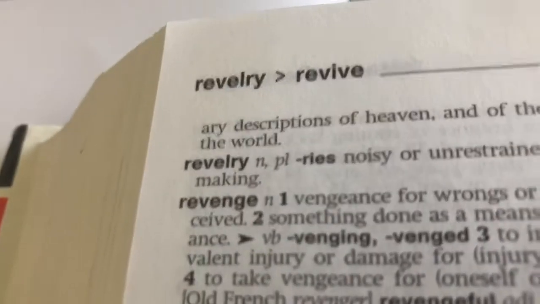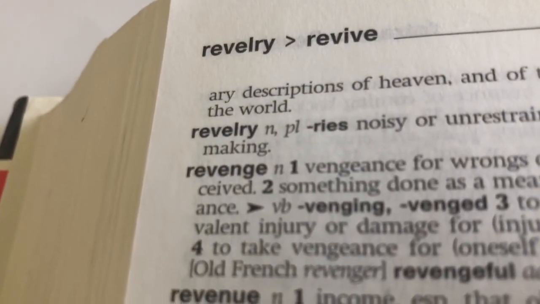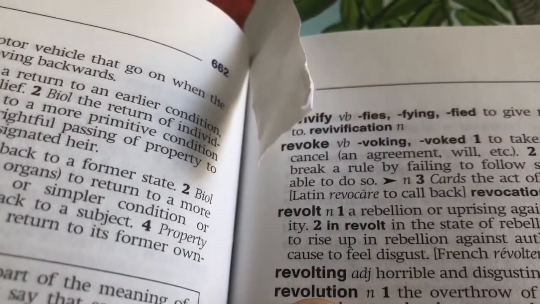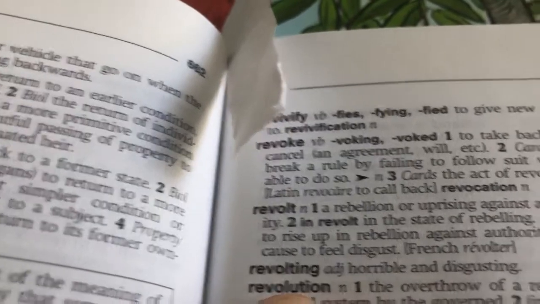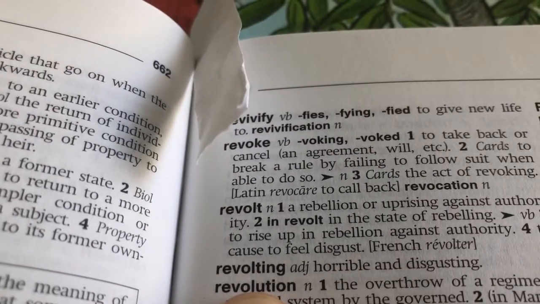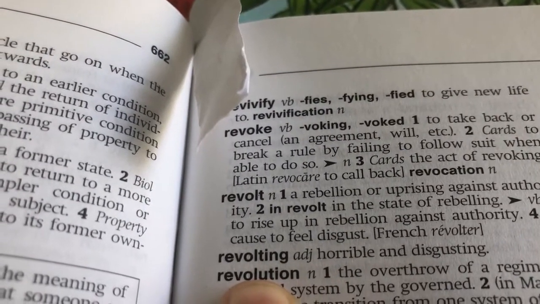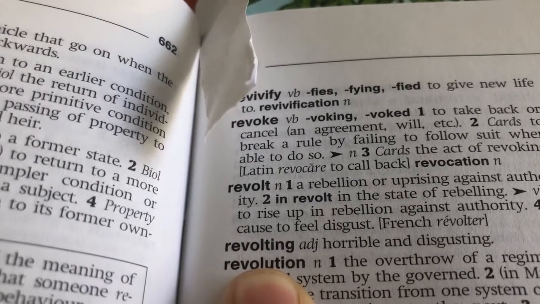So these are REVE. Now E comes before O in the dictionary, so our word will be a bit further on. So let's have a look. We've got REV. There we go. Revolting. REVOLTING. And that's an adjective, our word revolting. And it means horrible and disgusting.